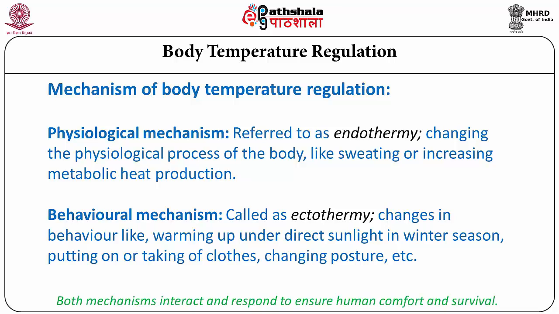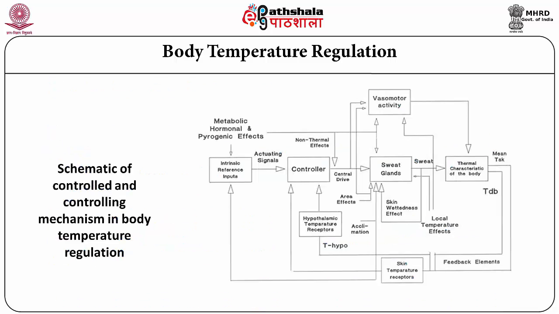However, neither of these mechanisms can act independently. Both these mechanisms interact and respond to ensure human comfort and survival. I will explain to you the complexity of the components involved in temperature regulation.